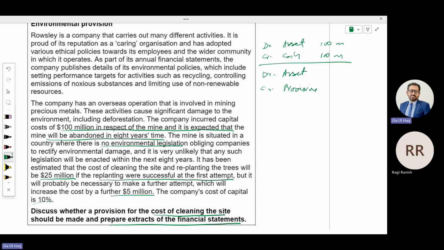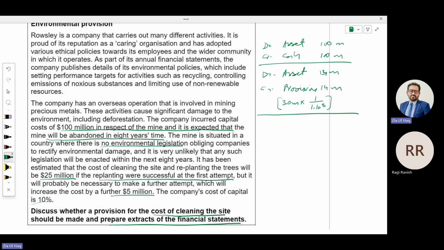By how much amount? 30 million multiplied by 1 divided by 1.10 raised to power 8. How much? 13.99, approximately 14.